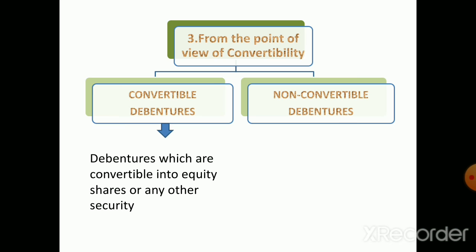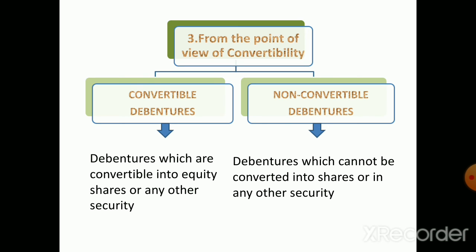Whereas, when the full amount of debenture is converted into shares, such debentures are called fully convertible debentures. Next is non-convertible debentures. These are the debentures which cannot be converted into shares or any other security.